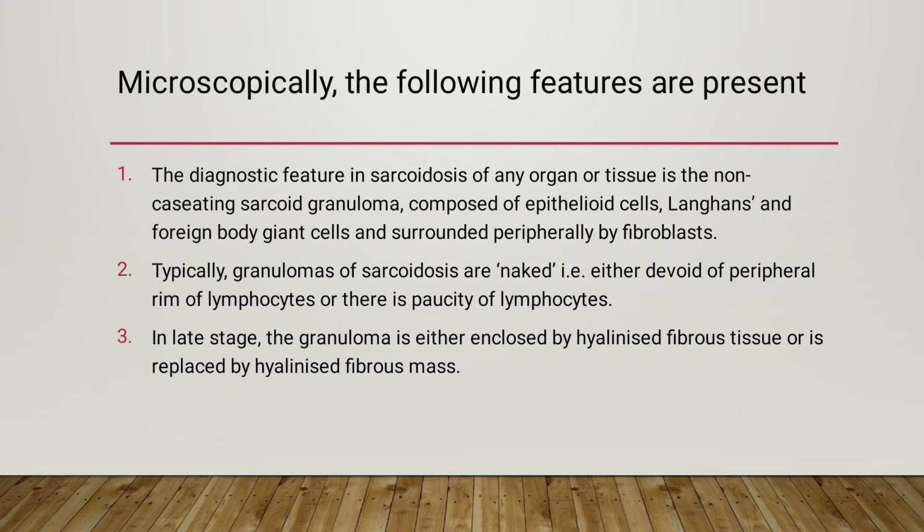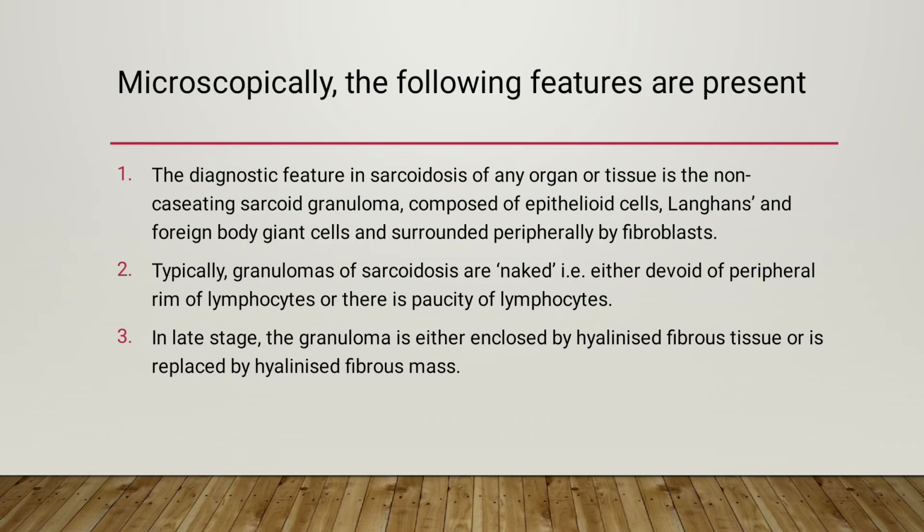Coming to the microscopy. Microscopically, the following features are present. First, the diagnostic feature in sarcoidosis of any organ or tissue is the non-caseating sarcoid granuloma composed of epithelioid cells, Langhans and foreign body giant cells, and surrounded at the periphery by fibroblasts.